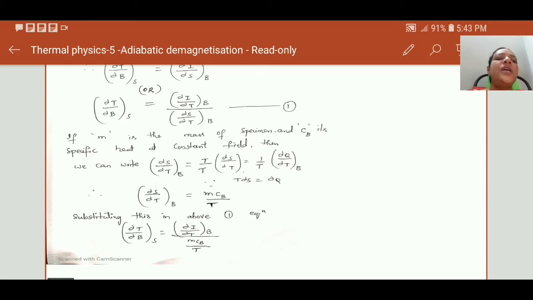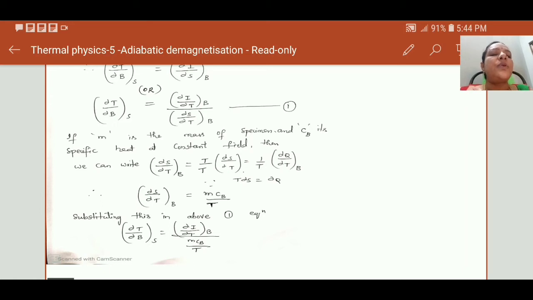It can be written by multiplying and dividing with T, as 1 by T times T dS by dou T. Here TdS is nothing but the observed heat, dou Q. So we get dou Q by dou T at constant B.